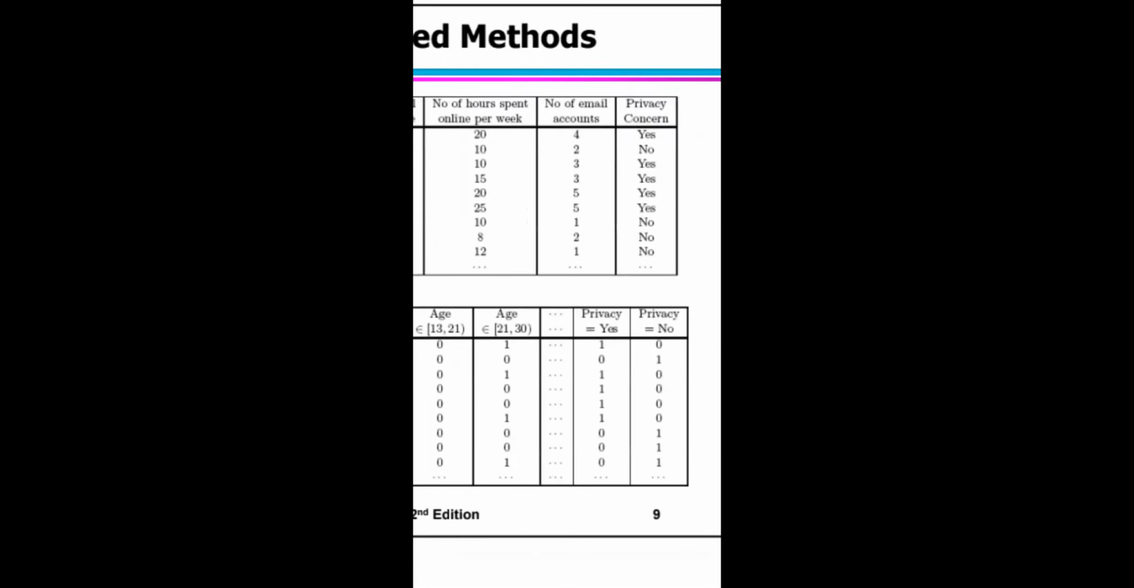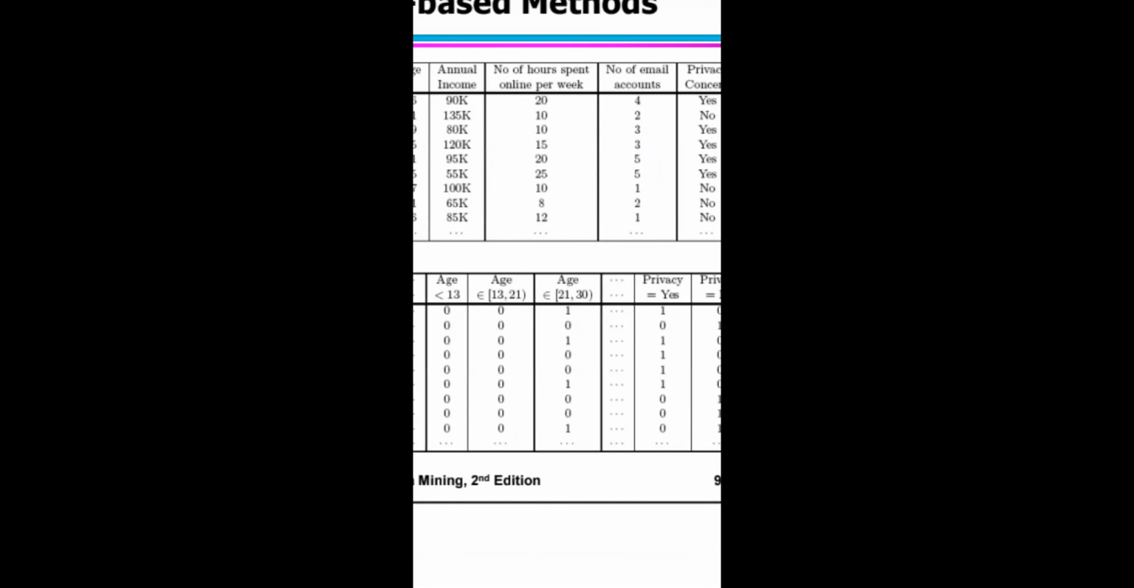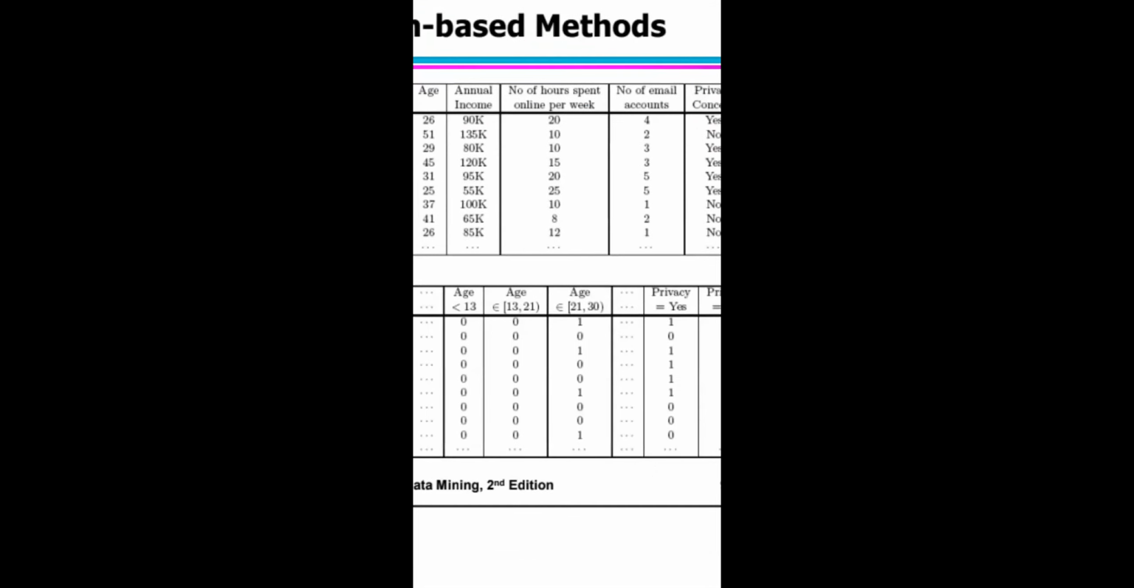Privacy concern yes, that you represent as 1. Privacy concern no, that you represent as 0. Okay, this is the way you represent the discretization based methods. Clear?